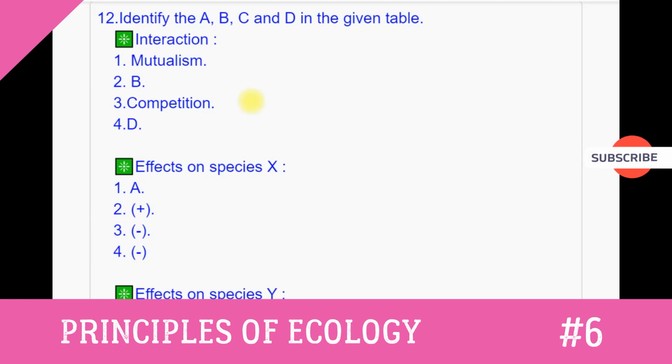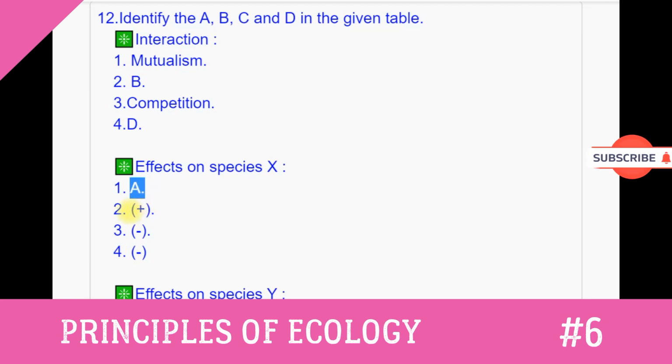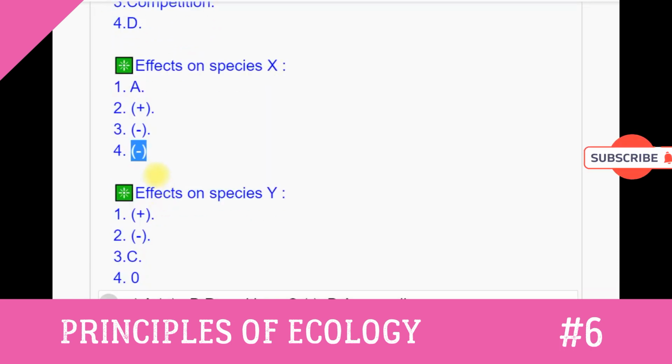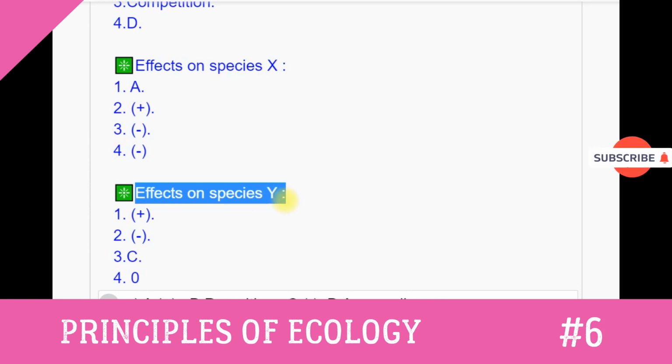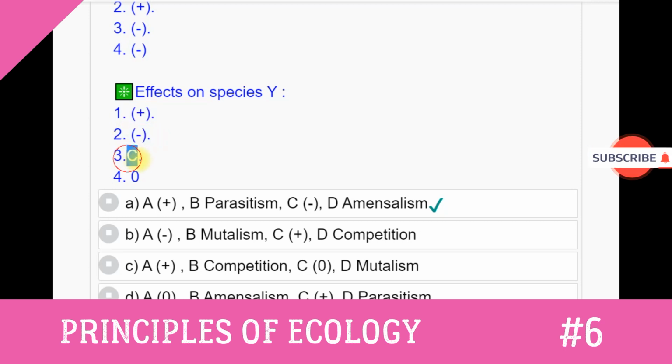Question number 12. Identify the A, B, C and D in the given table. Interaction. 1. Mutualism. 2. Identify the B. 3. Competition. 4. Identify the D. Effects on species X. 1. Identify the A. 2. Plus. 3. Minus. 4. Minus. Effects on species Y. 1. Plus. 2. Plus. 3. Identify the C. 4. 0.